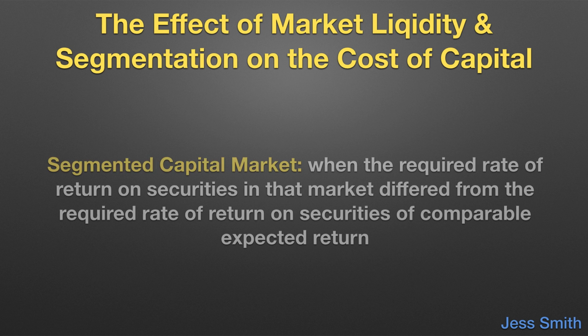A national capital market is segmented if the required rate of return on securities in that market differs from the required rate of return on securities of comparable expected return and risk that are traded on other national securities markets. Capital market segmentation is a financial market imperfection caused by government constraints and investor perceptions.